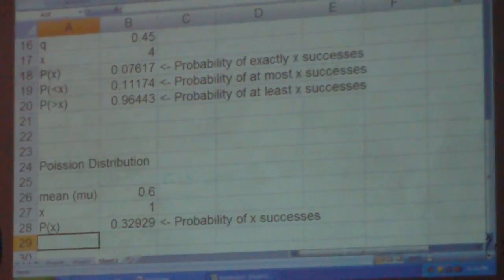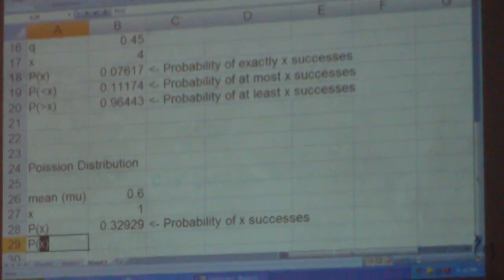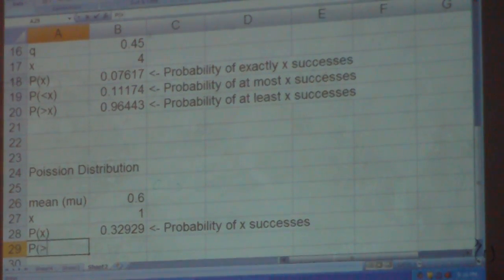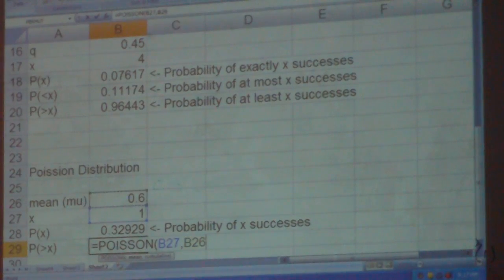We want to know the probability that it's at most one hurricane. That would actually be the other one. So equals Poisson, and we do the same x, and the same mean value, and this time we do true.